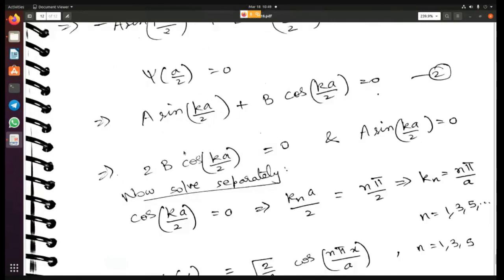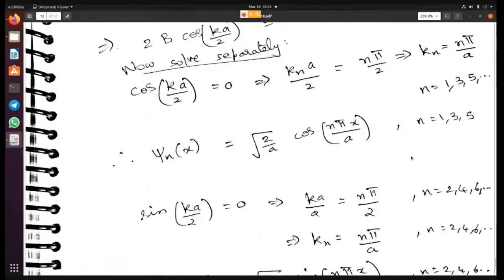Okay, so you can solve these two cases separately. If you're saying that the cos term is zero, then the argument of the cos term should be equal to n pi by 2, right? Because only if it is n pi by 2, then this term will become zero. So from here you can get what kn is, and you will get this equation for the psi n of x. In this case, n is 1, 3, and 5. These are only the odd n terms.